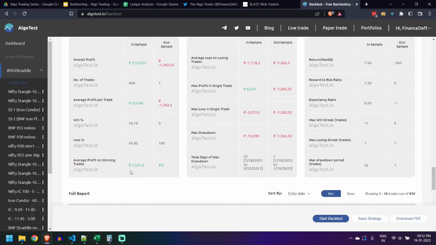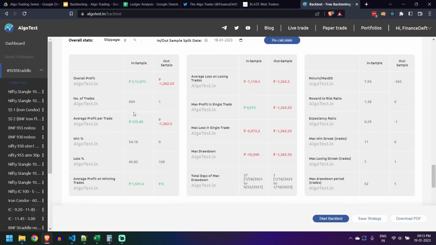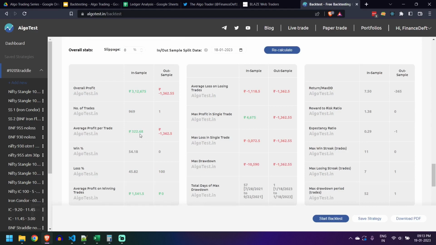But one more thing to consider, our average profit has increased. Earlier it was 1,500 profit and 1,600 loss. Now it is 1,500 profit and only 1,100 loss. So net on net, we are making 300 per day as profit. Earlier it was around 340 only.